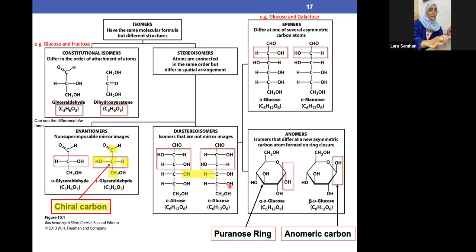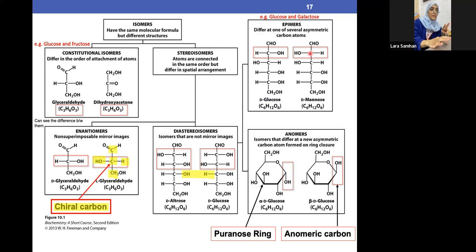If the OH is on the right side, that means it's D. Same goes here: D glucose means that the OH should be on the right side. It's the second last carbon, which is this one, that should be on the right side. Same goes here: D means the OH should be on the right side on the second last carbon, not this carbon, not this carbon.